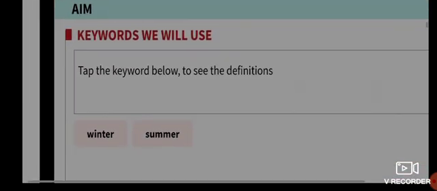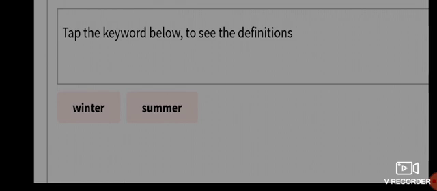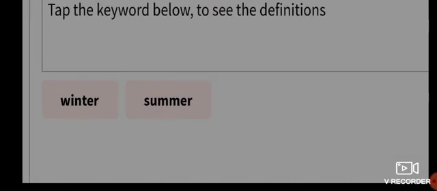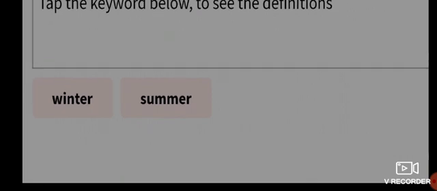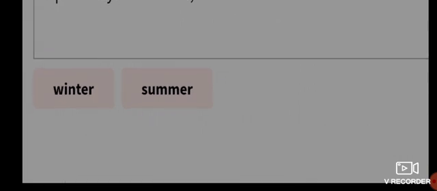So the keywords that we will use today are winter and summer. For this I'm not going to explain, okay, because we already know what winter and summer are, right? During summer it is rainy and very hot and humid, and in winter it is cold, right?